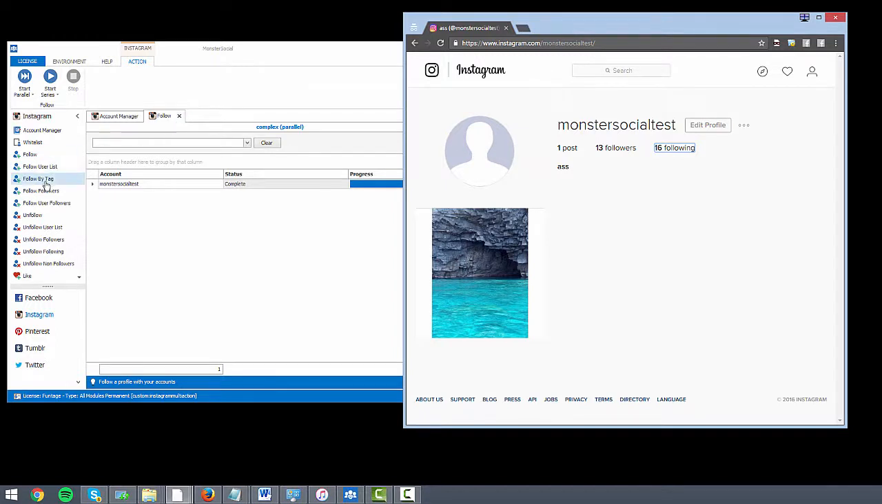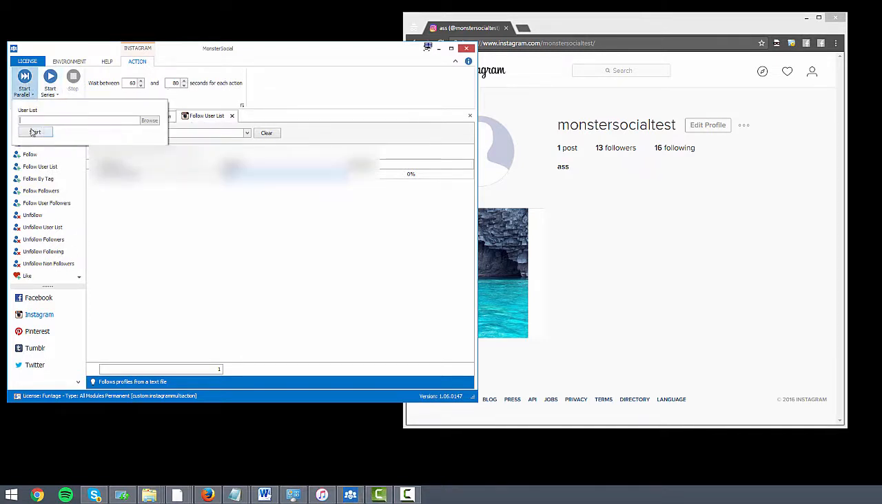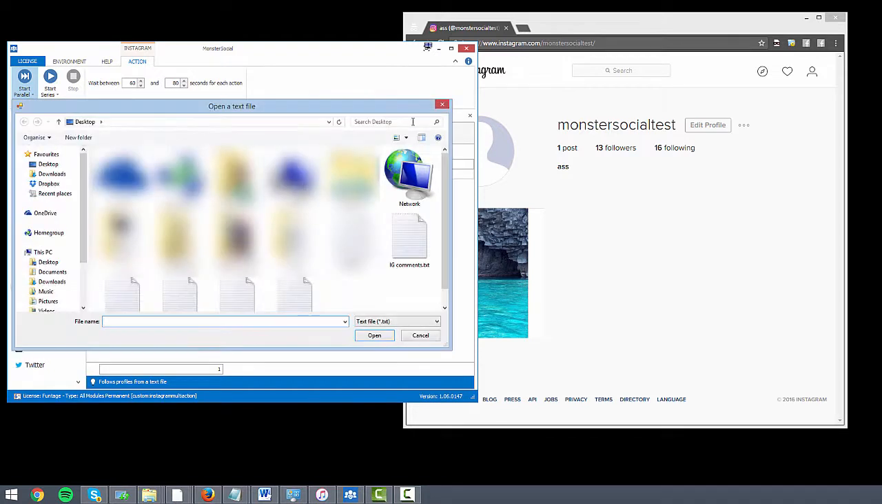There's also a few other variations you can use too for the follow feature. If you've got a list of accounts that you've extracted or compiled yourself that you want certain accounts to follow, you can do that. You can upload the user list in here yourself. So you just need to find the user list, browse, put it in.